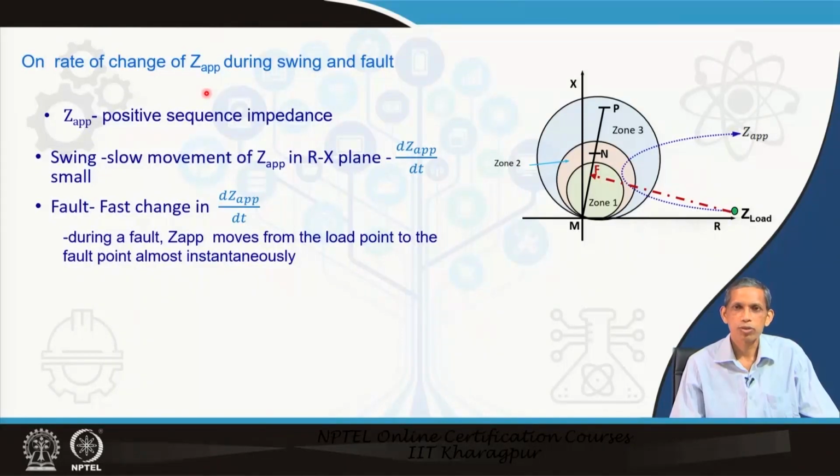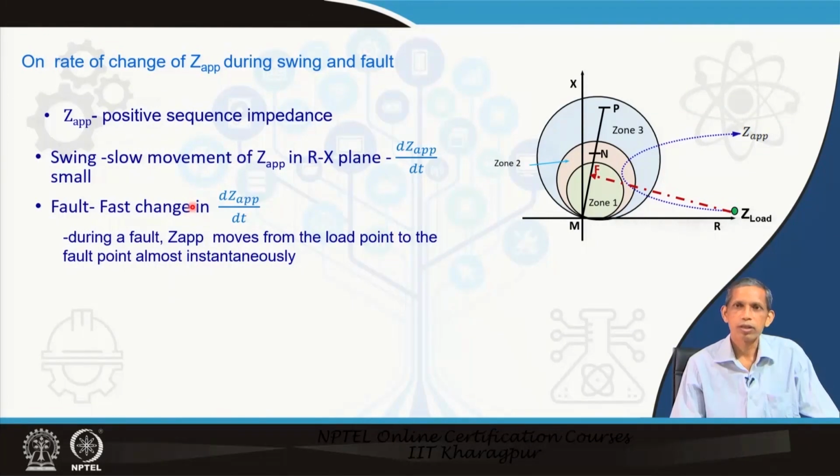But now, in a swing situation, the voltage and current oscillate. So, current may be very high at times and voltage may be low. So, the apparent impedance seen by the relay may become much smaller and it may enter into the zone. So, with that we say that in case of swing, the apparent impedance moves slowly. It means dz by dt will be small. In case of fault, it is almost instantaneous and therefore, the dz by dt will be very high.